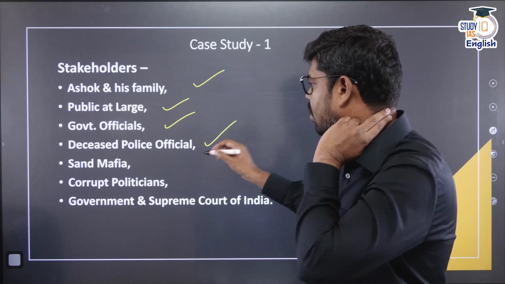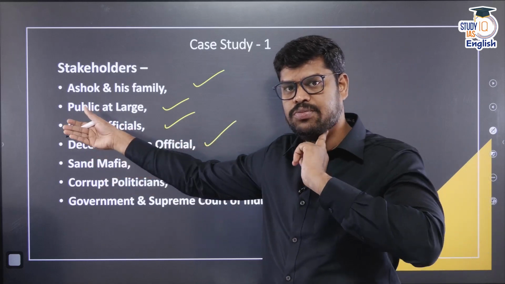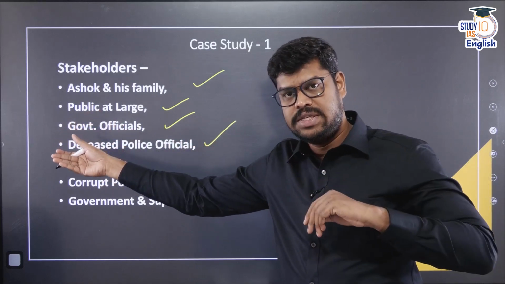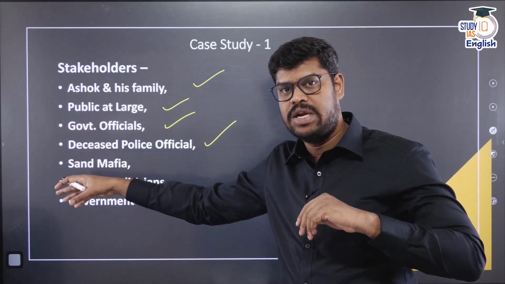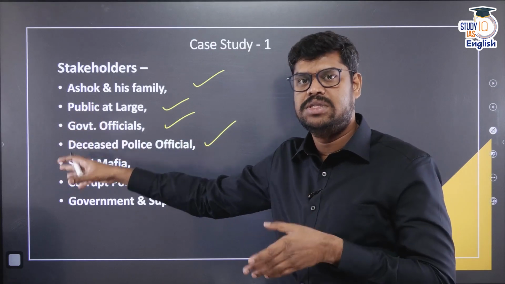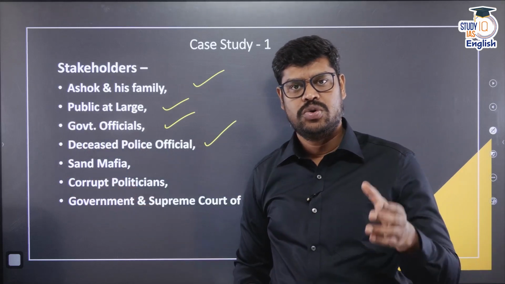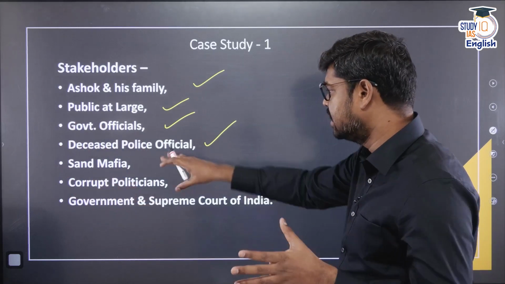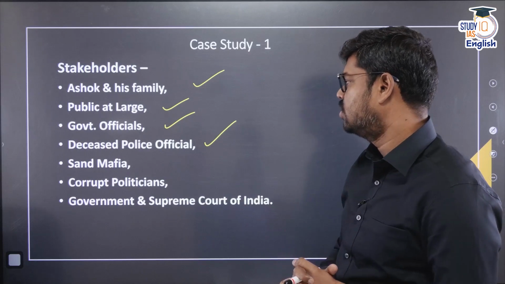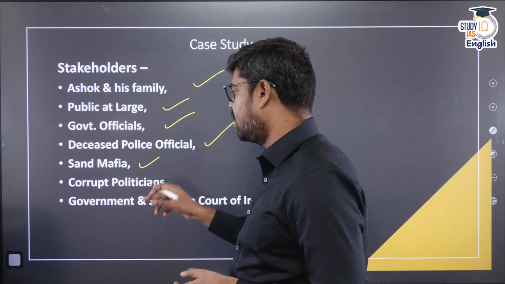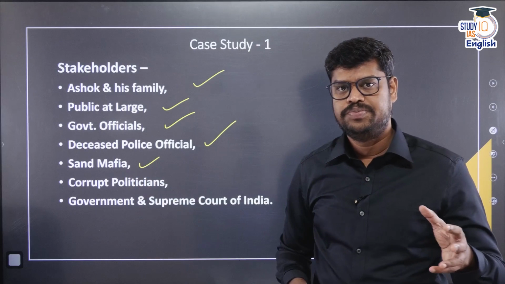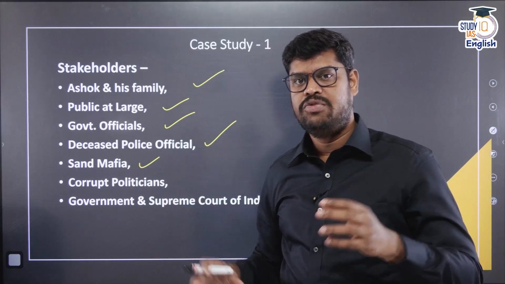There is a sincere and honest police officer. On the one hand, you can see police officials who are not sincere and other government officials. On the other hand, you can see a young, dynamic, sincere, honest police officer who has lost his life in the line of duty. So he and his family members are probably all stakeholders. The sand mafia, which is creating this entire issue, so they have something to gain out of this particular issue.